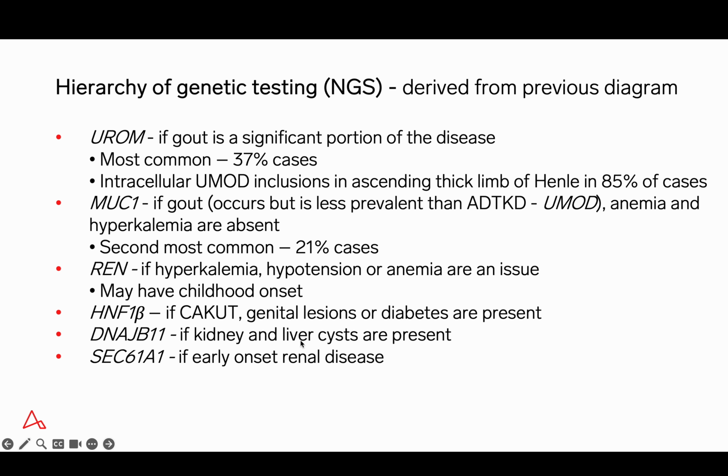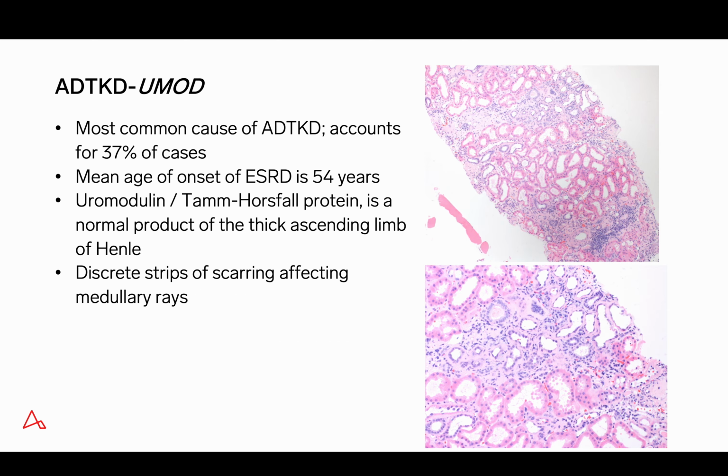JB11 is distinctive because patients often will have a combination of kidney and liver cysts, which always raises the possibility of the far more common autosomal dominant polycystic kidney disease. And SEC61A1, these patients tend to have early onset renal disease and overlap with nephronophthisis.